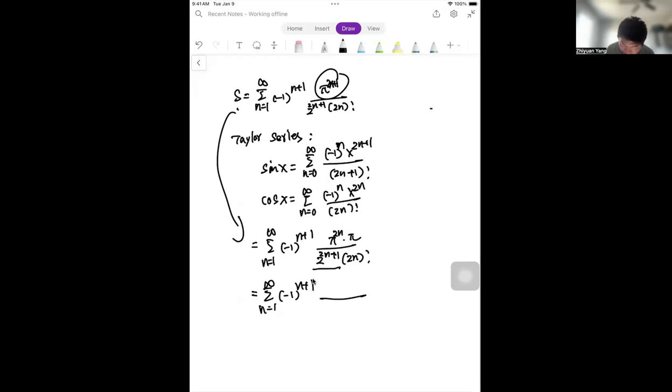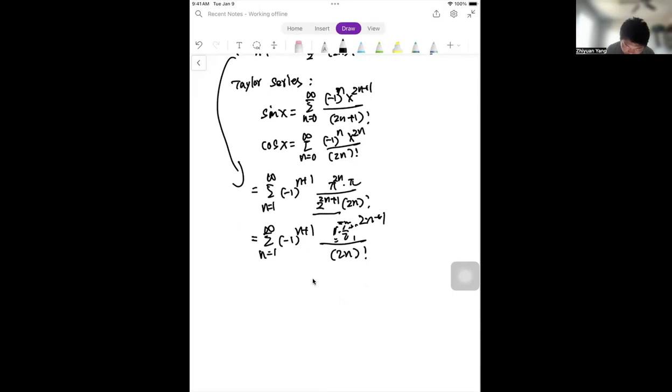So we will have 2, pi over 2 over here, and then 2n plus 1, and then 2n factorial. So you just want to divide by the whole thing, numerators and denominators of this whole item, and you can just get. It's going to look a little bit ugly over here.